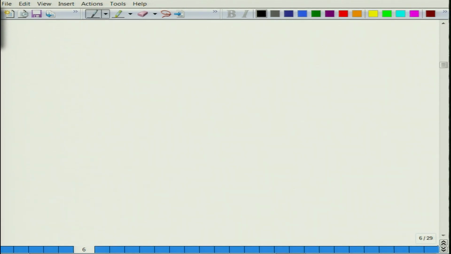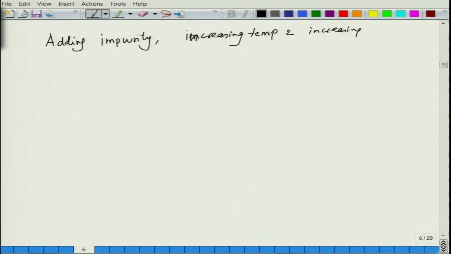So, basically what we are saying is that adding impurity, increasing temperature and increasing defects will increase resistivity.